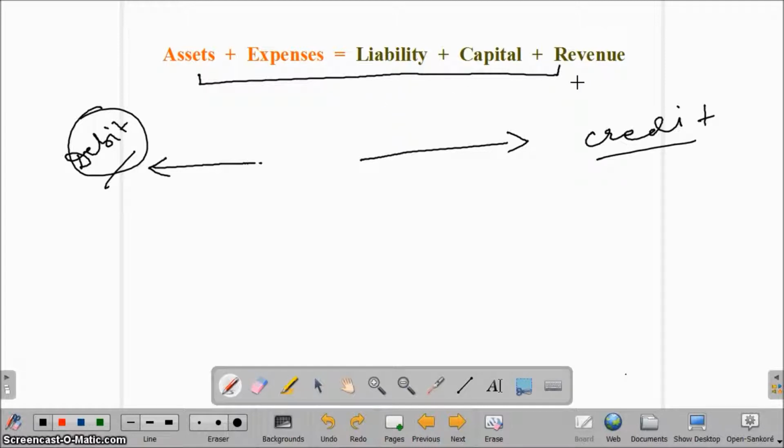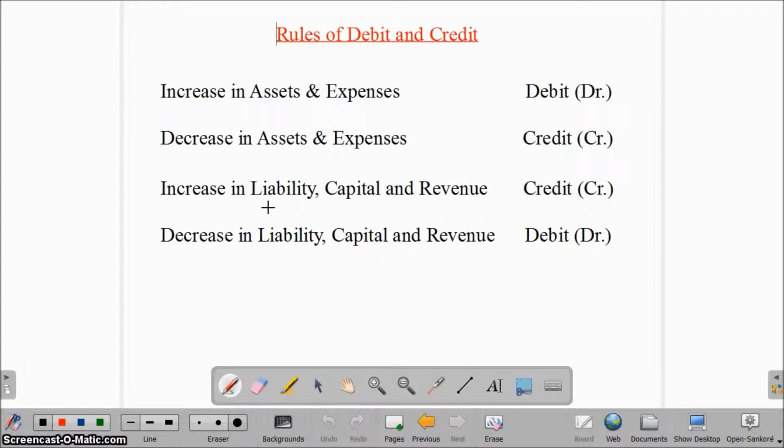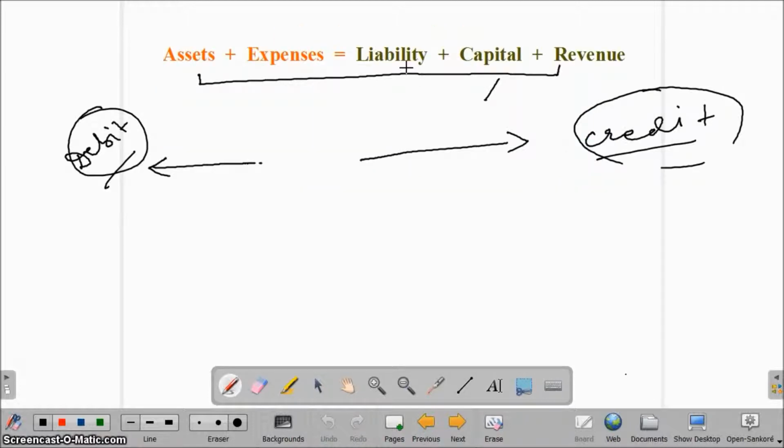That's why whenever there is introduction of capital in the business, or any liability or revenue arises in the business, or whenever there is any increase in liability, capital or revenue, we credit the concerned liability account, capital account or revenue account. So our third rule is that increase in liability, capital and revenue will be credited. Why credited? Because liability, capital and revenue are shown on the right hand side, and the right hand side is known as the credit side in accounting.